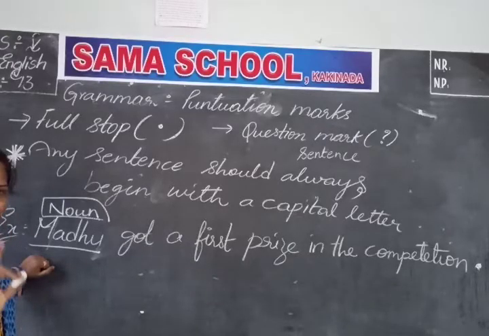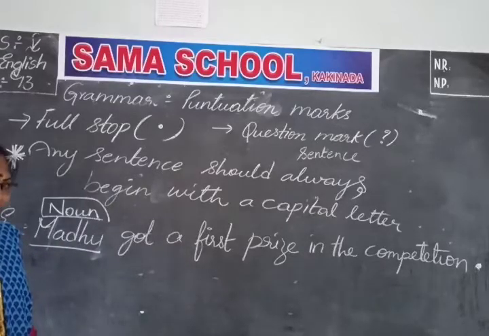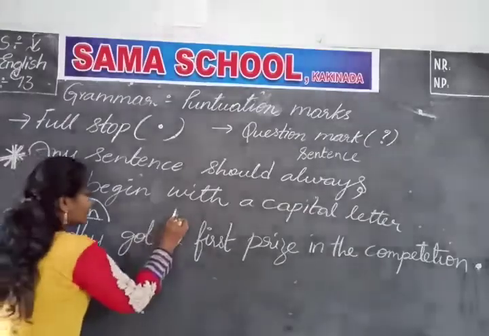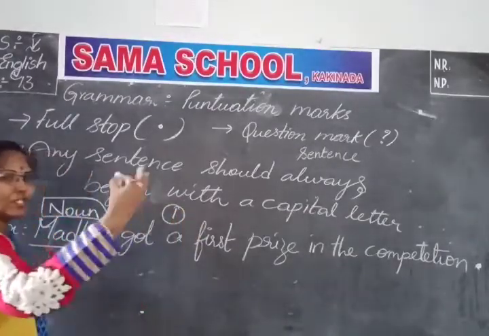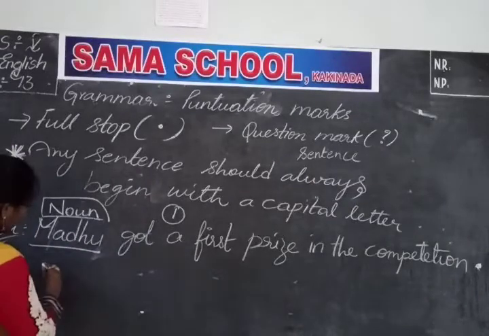Whether it starts with a pronoun or a noun, that is secondary. After a full stop, you should start only with a capital letter. Why? Because it will be considered as a second sentence. Okay children? This is the first sentence, and after the full stop, whatever you write will be considered as the second sentence.